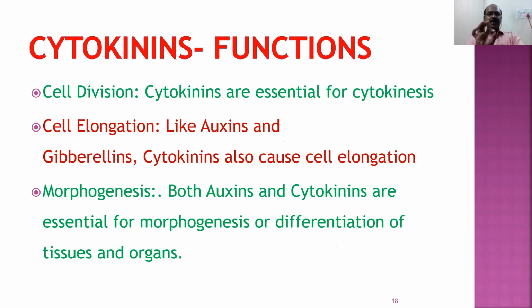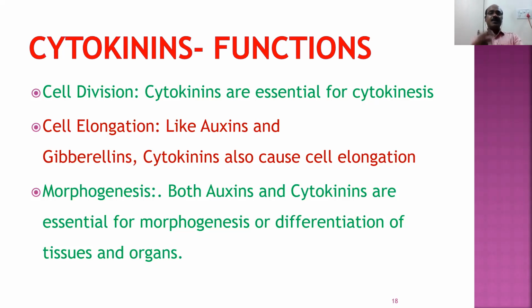They play an important role in cell division. Without cytokinins, cell division does not take place. Without cell division, there is no growth and no development. So cytokinins play an important role in cell division. They are also responsible for cell elongation, the increase in size. Cell division and cell elongation is a cyclic process. So in both cell division and cell elongation, cytokinins play an important role along with the auxins and gibberellins.